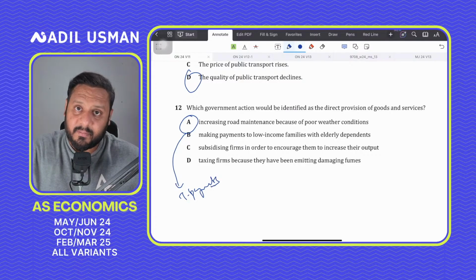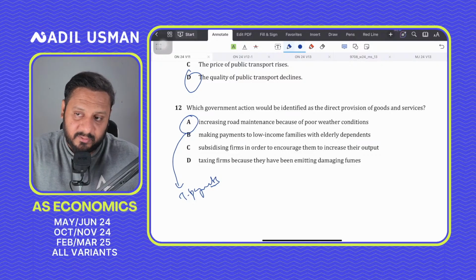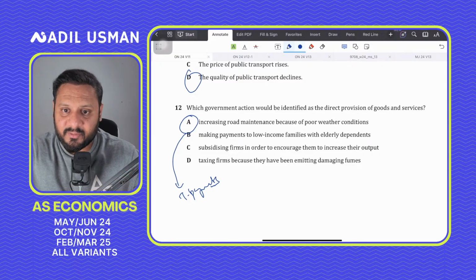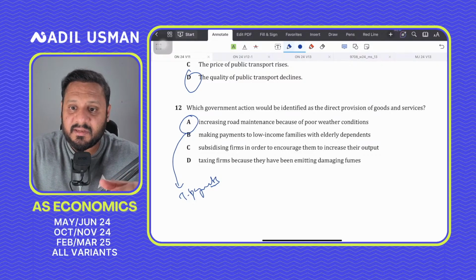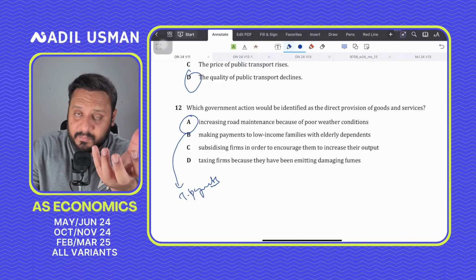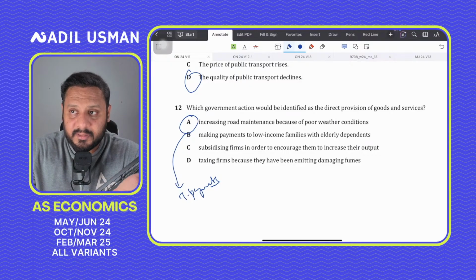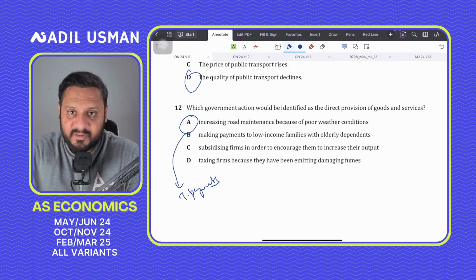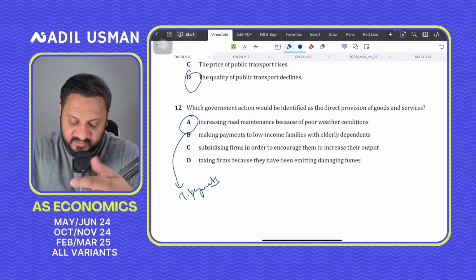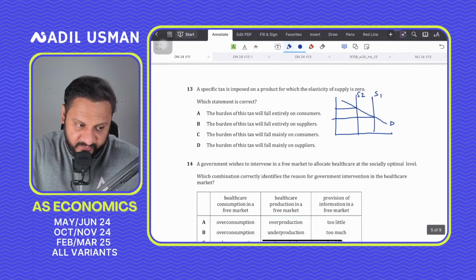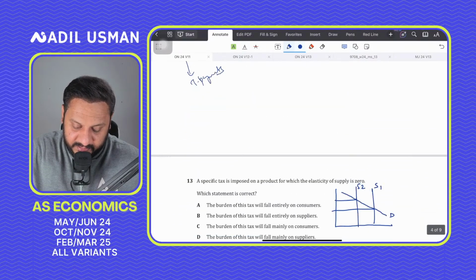Direct provision means the government is producing that good, which will generate GDP and be part of GDP. Transfer payment is not part of GDP. Maintaining roads is a service carried out by the government itself, so it should be A.